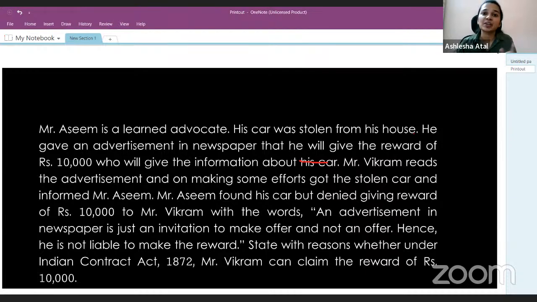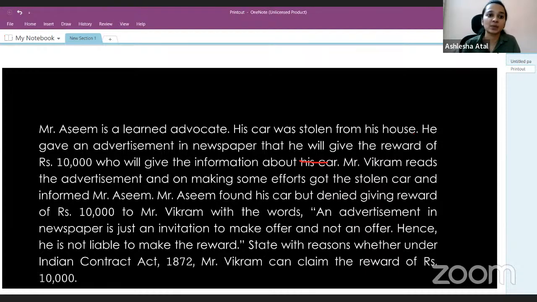But there, the situation was different. There, the person was not aware of the offer which was made. But here, Mr. Vikram is aware of the offer and he is acting on the offer, which means Mr. Vikram has accepted a general offer, and Mr. Vikram here is entitled to claim the reward of rupees 10,000 from Mr. Asim. Mr. Asim cannot deny stating that it was only an invitation to offer.